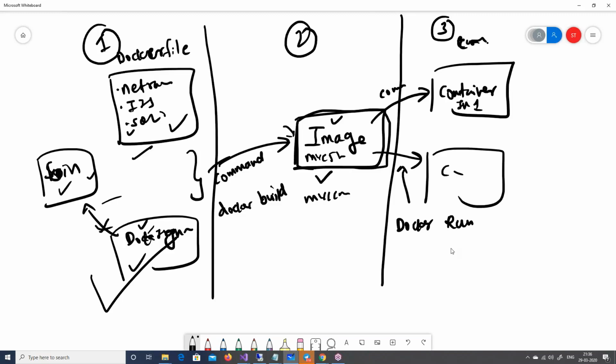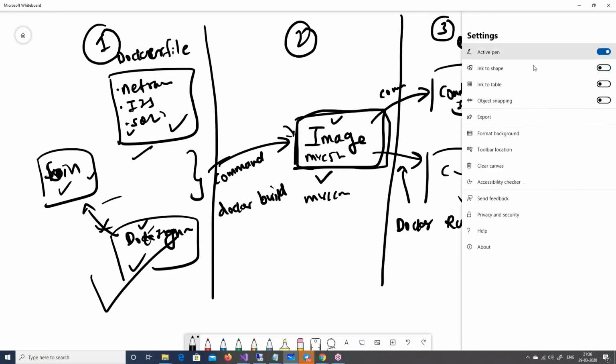Now a couple of important points here. I will come to questions, I will come to questions from everyone, don't worry. Before you run docker run, we need to understand how the port configuration happens.